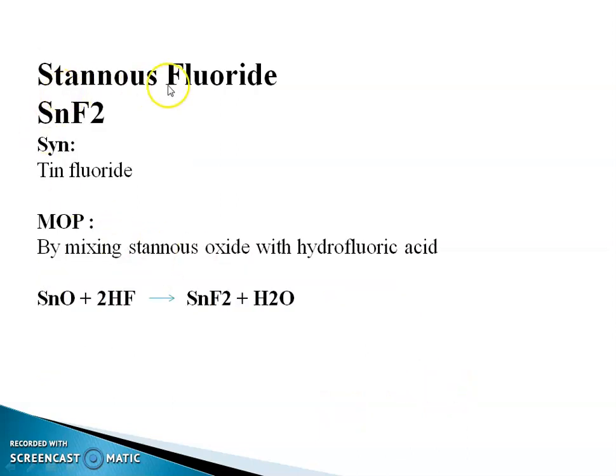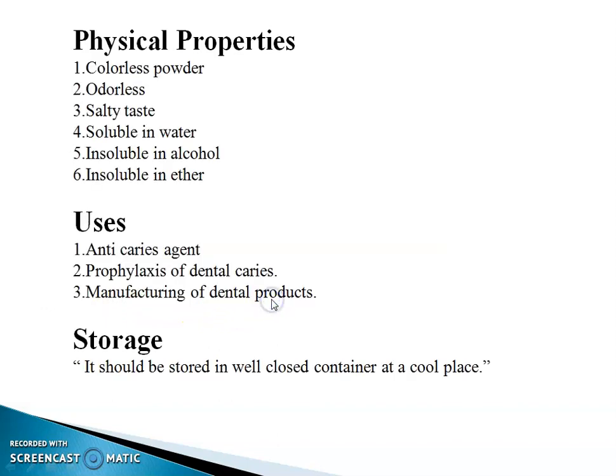Second example is stannous fluoride, SnF2. Synonym is tin fluoride. Method of preparation is by mixing stannous oxide with hydrofluoric acid. Stannous oxide SnO plus 2 molecules of hydrofluoric acid gives stannous fluoride plus water molecule.